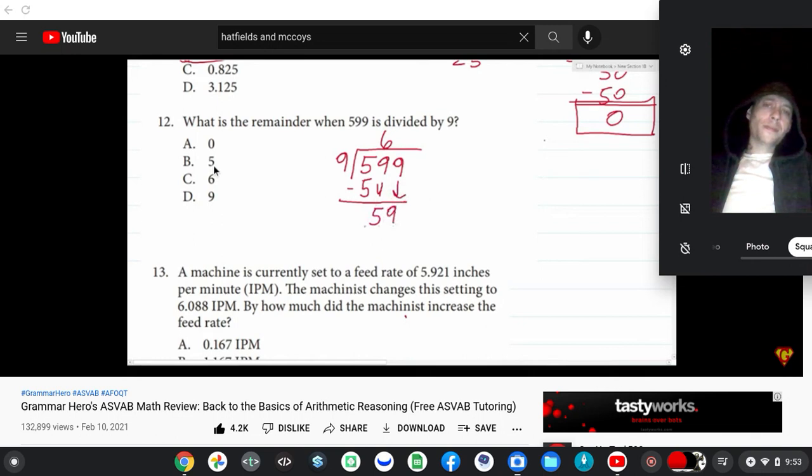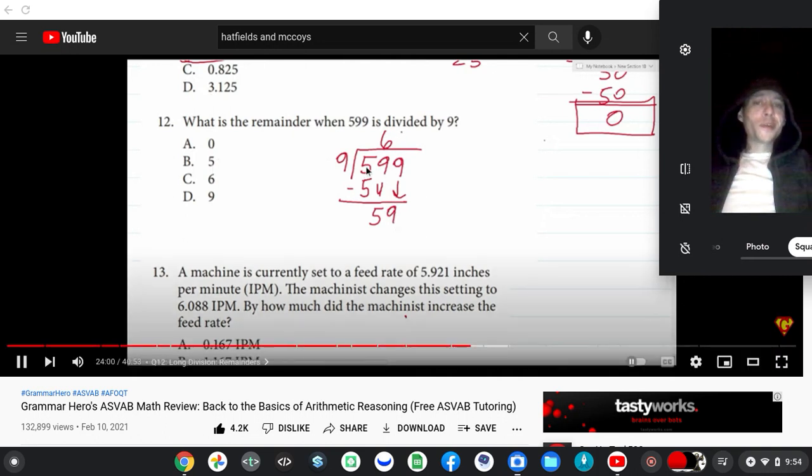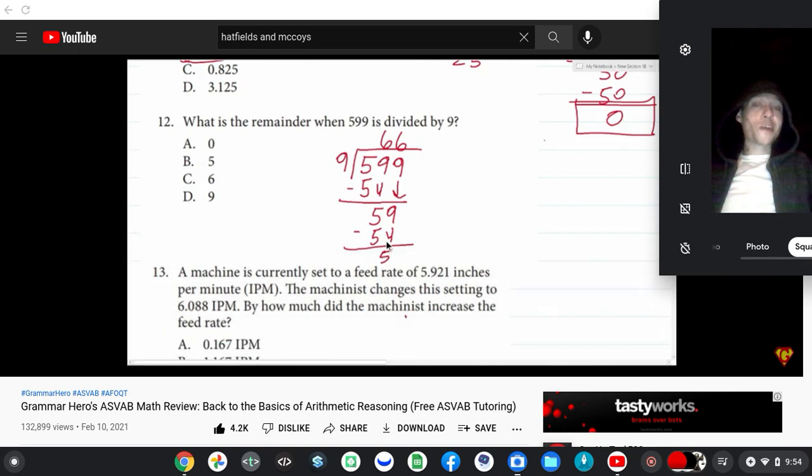Now the question is, why do you need the remainder? Does 9 go into 59? Wouldn't you want the whole number? That was 6, which would be 9 times 6 is 54. 59 minus 54 is 5. You need the remainder. It's dollar bills left over after the round off.